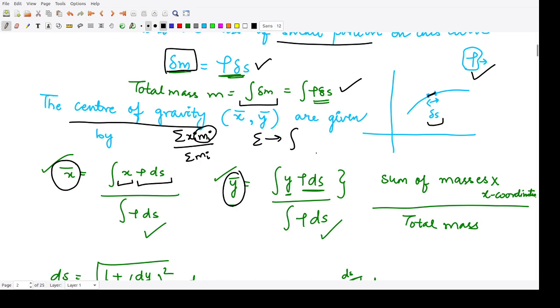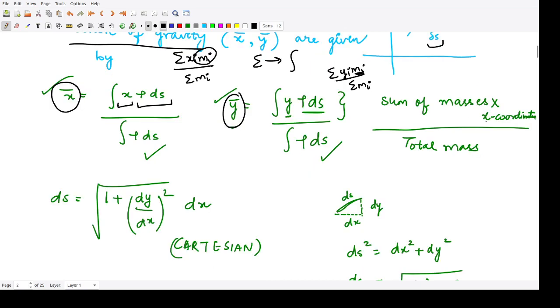For y we had this formula: summation yi mi divided by summation mi. So summation is replaced by integration, and this mi is represented by del rho del s, right? So it is the sum of masses in x coordinates or y coordinates divided by the total mass. Now what is this ds here?